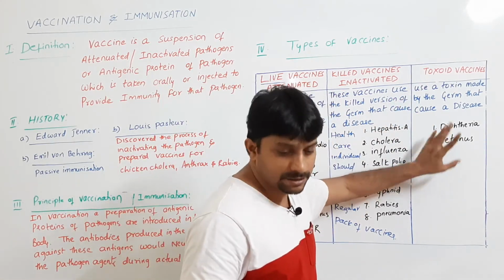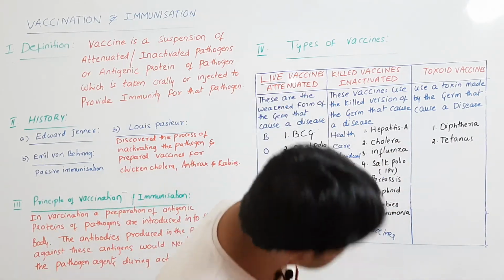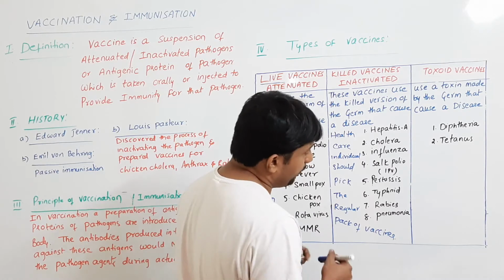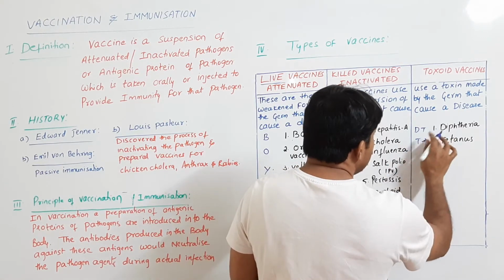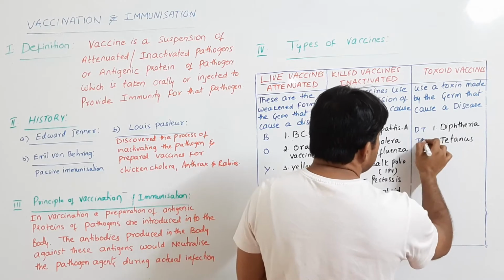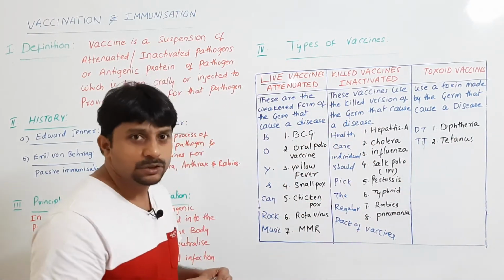Next, toxoid vaccines. For toxoid vaccines we have only 2, that is diphtheria toxoid and tetanus toxoid. Just remember it this way: DT, TT. Easily you can remember toxoid vaccines, DT and TT, diphtheria toxoid and tetanus toxoid.